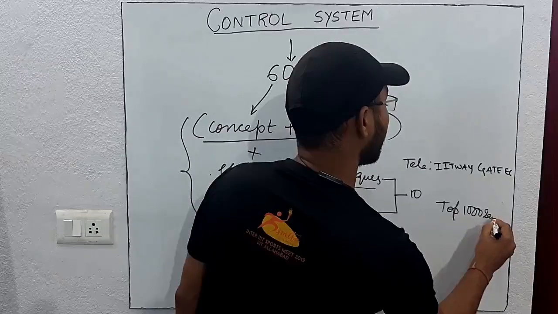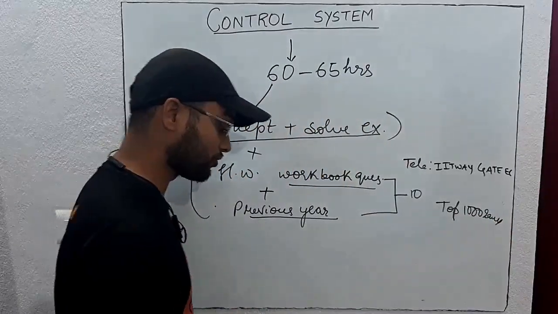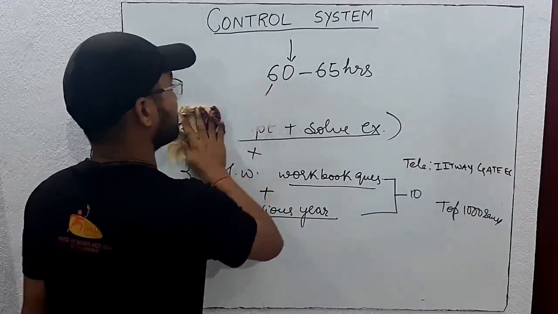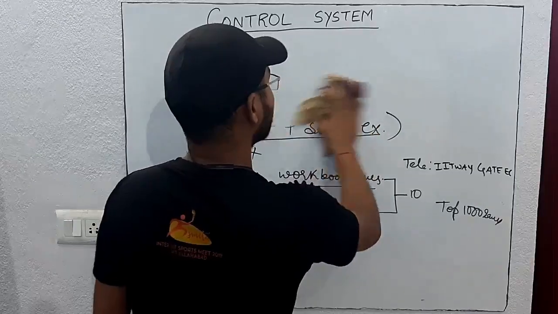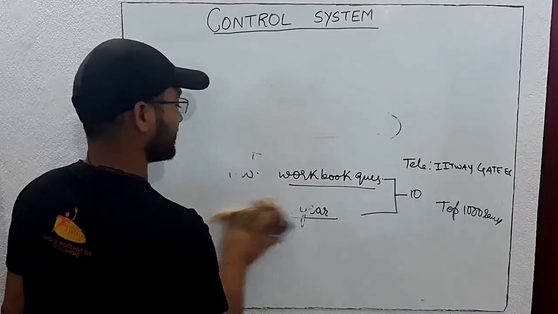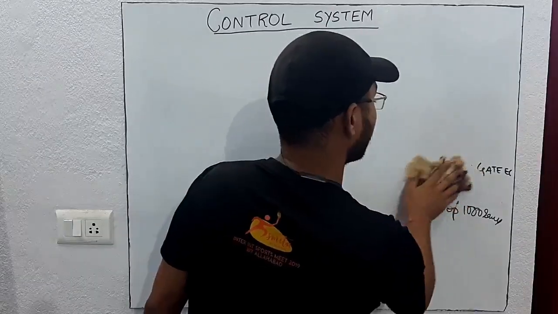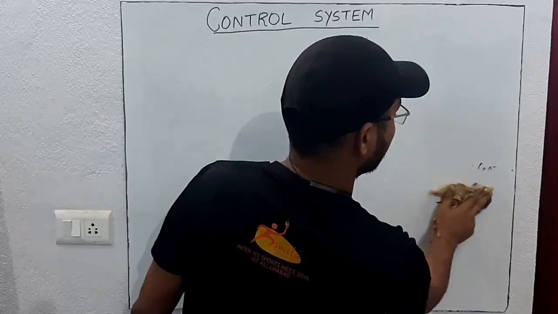For improving rank further, it depends on how you solve the questions and how you understand the concept. You need to understand the concept, analyze the question properly, and attempt as many test series as possible.